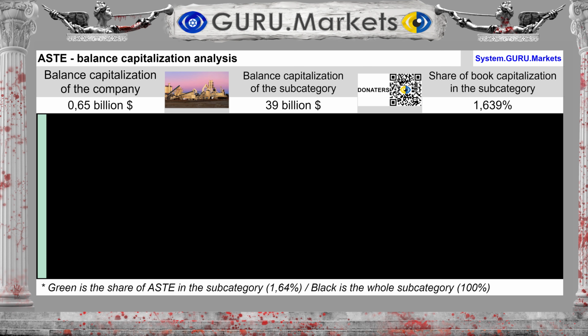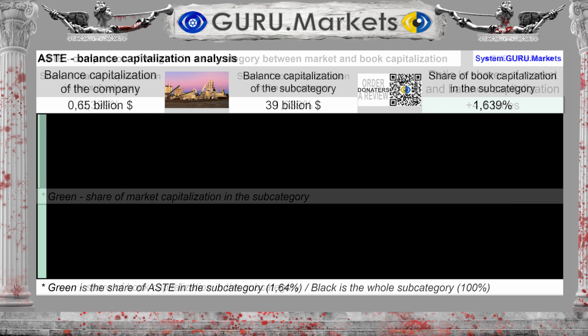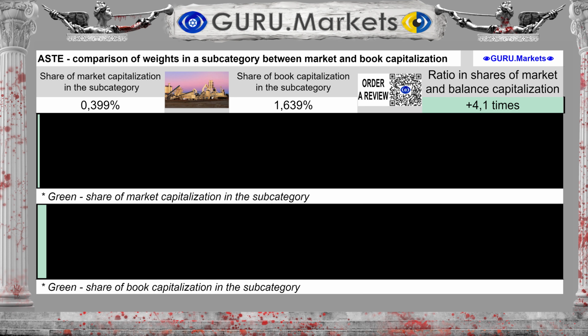The company's balance sheet capitalization is $0.65 billion, and the balance sheet capitalization of the subcategory is $39 billion. Astec Industries, Inc. ASTE accounts for a share of 1.639%. Comparing the shares of market and balance capitalization, we see the following.